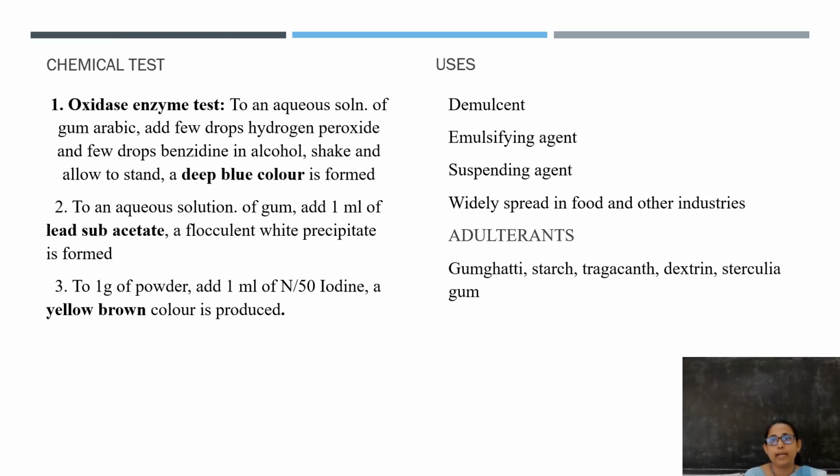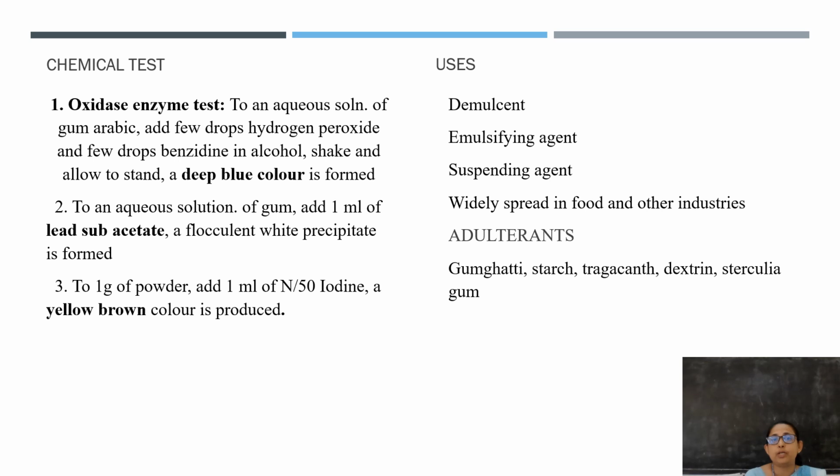And coming to the chemical tests, acacia contains enzymes like oxidase and peroxidase. To detect the presence of oxidase enzyme, first we take the aqueous solution of the drug, and to this we add a few drops of hydrogen peroxide and a few drops of benzidine in alcohol. Shake properly and allow it to stand. You can see a blue color developing, which is due to the presence of oxidase enzyme.